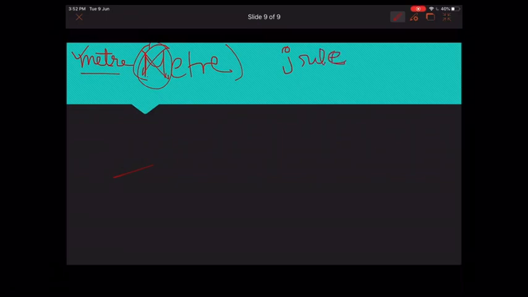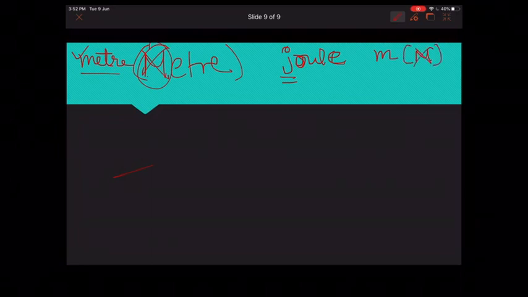So it has come from the name of a scientist, so it is not written with capital J but small j. The symbol of a unit is normally written in small letters. Yes, if I want to write meter, I will write small m, not capital M.